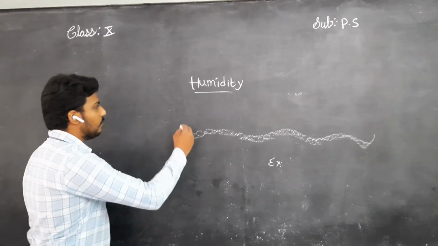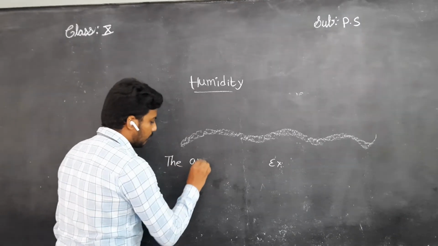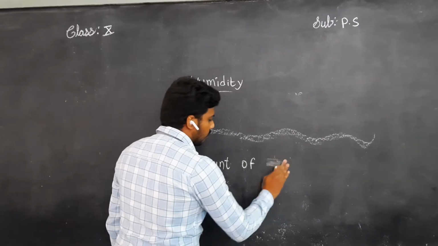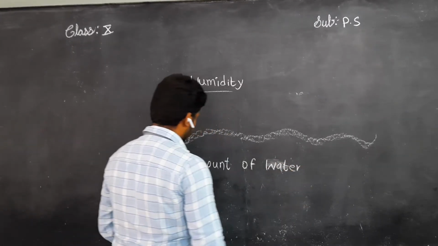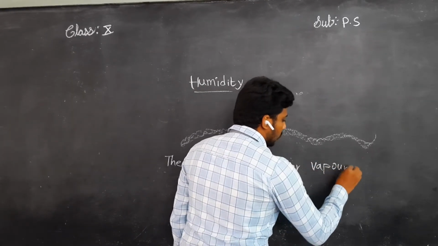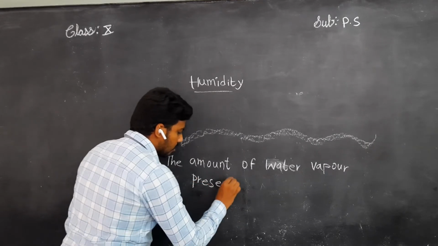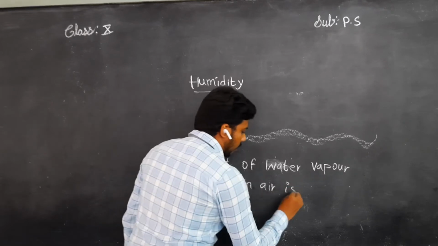See, the definition of humidity: the amount of water vapor present in air is called humidity.